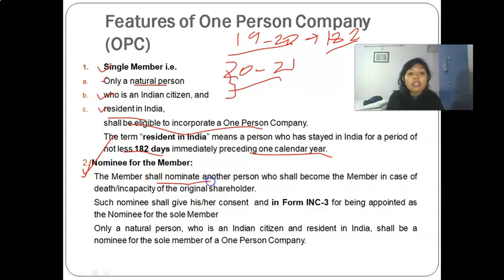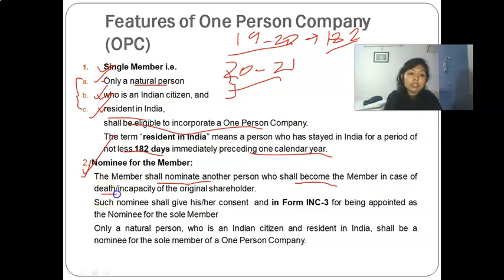The nominee also needs to comply with these three conditions: he must be a natural person, an Indian citizen, and a resident in India. In case the member dies, the nominee will become the member of that OPC.